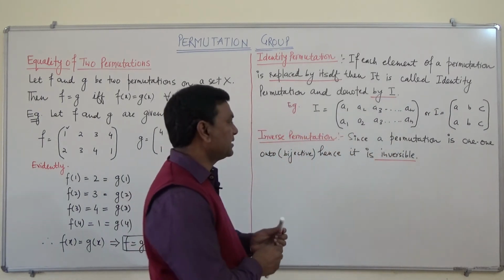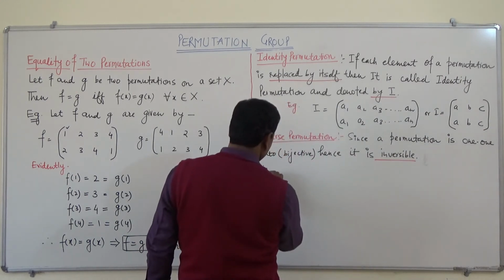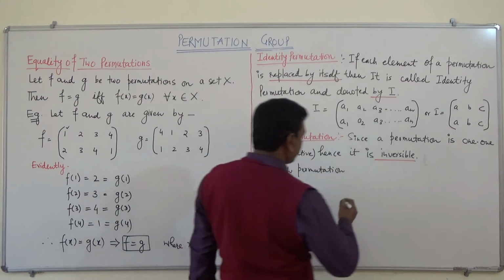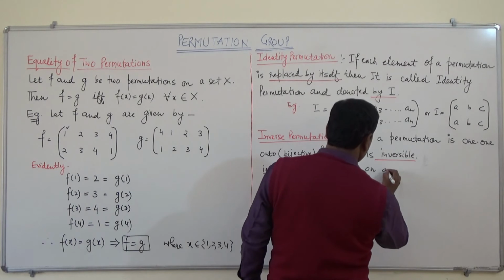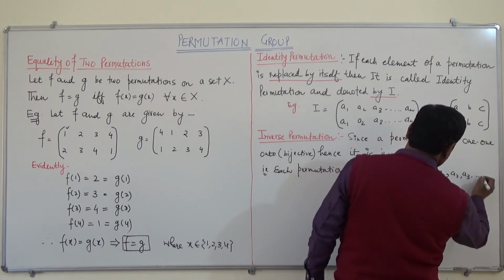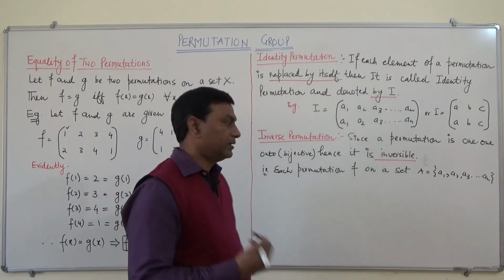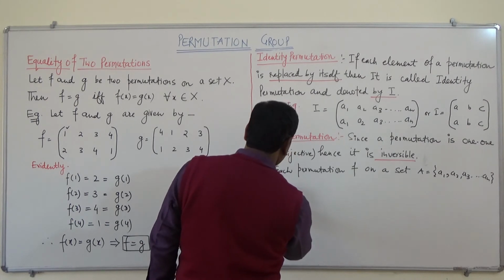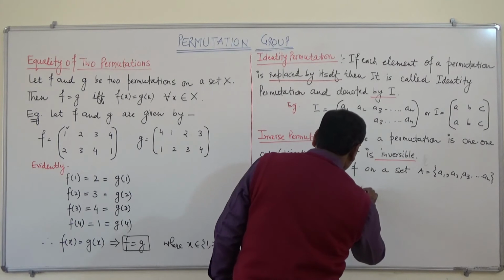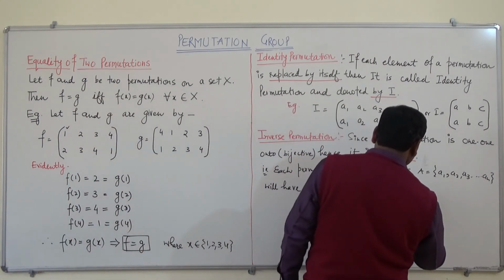That is to say, each permutation F on a set, say A equals A1, A2, A3 and so on up to An, will have a unique inverse, that is F inverse.